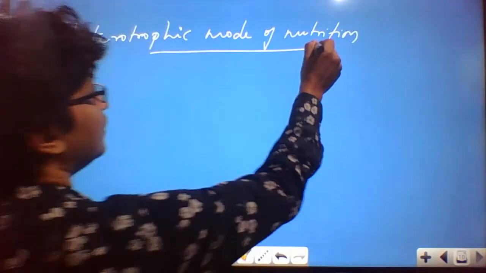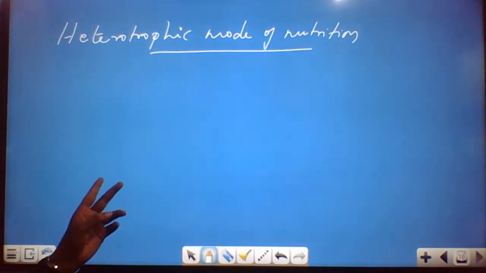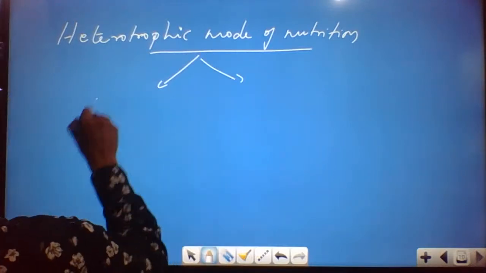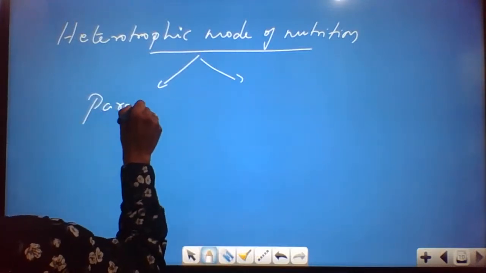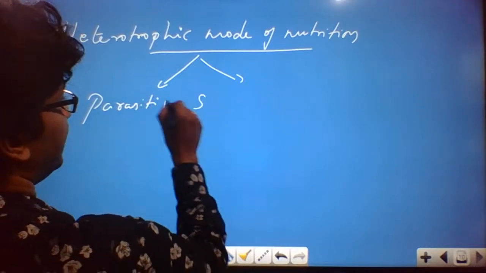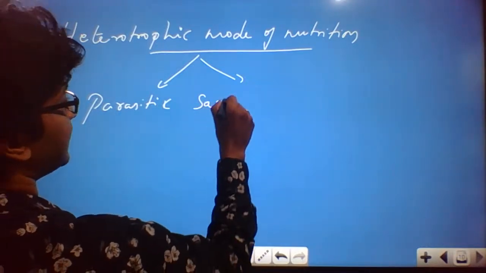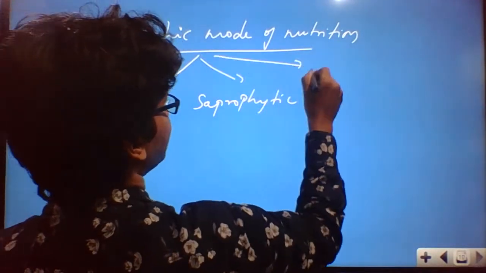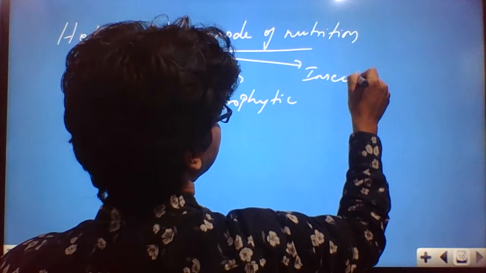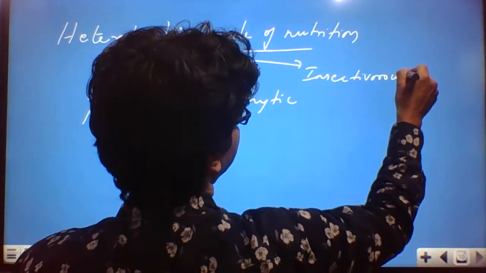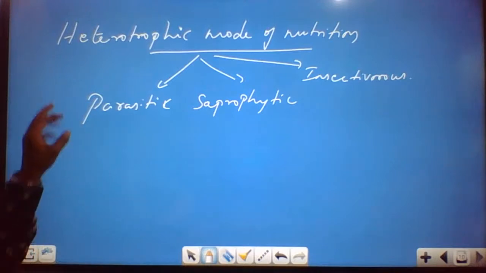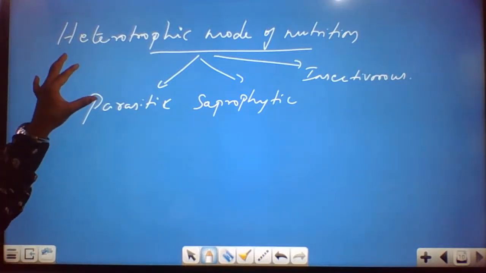So, coming to this part, heterotrophic mode of nutrition. This is of three types actually: parasitic plants, saprophytic, we're going to give examples for this, and the insectivorous. Coming to the parasitic, this is the heterotrophic mode of nutrition, right?